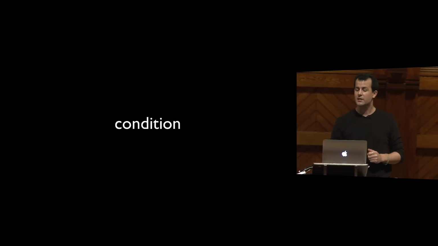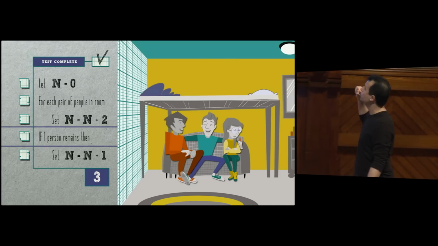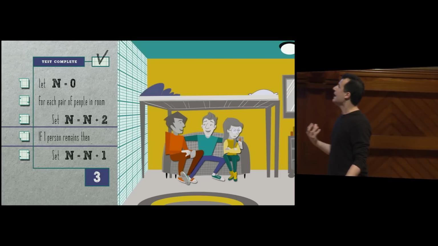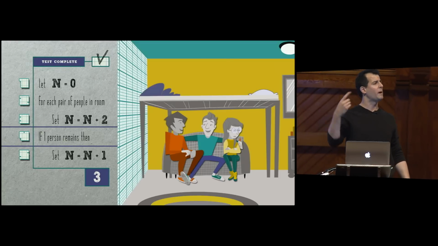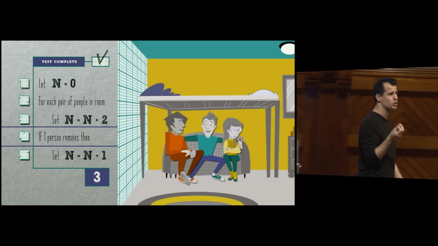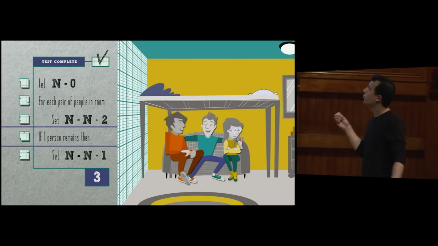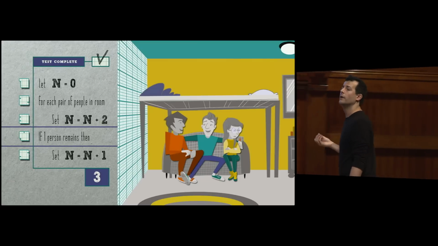And indeed, we address this issue by adding line 4, by saying really at the very end, if one person remains, then go ahead and count them special. So you sort of special case them, so to speak, so that now we can handle both an even number of people and an odd number of people.